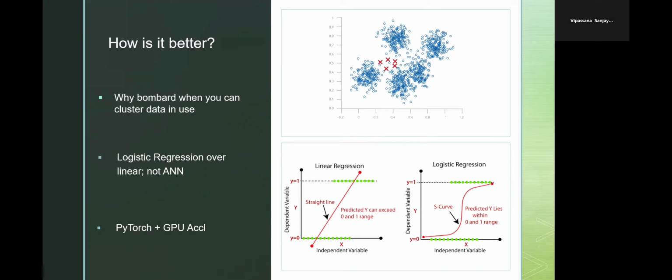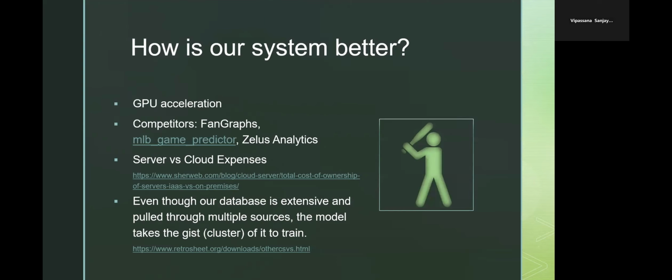Another thing that makes us stand out compared to our competitors is our GPU acceleration. We have used PyTorch with GPU acceleration to boost the speed. Like I said, how is our system better? We have used GPU acceleration. Our competitors, such as Fangraphs, MLB Game Predictor, and Zealous Analytics, are still currently using CPUs. With the popularization of GPUs, we felt the need to use GPUs to make sure that our system is up to date with the current market.